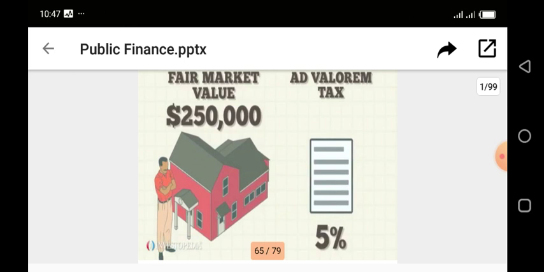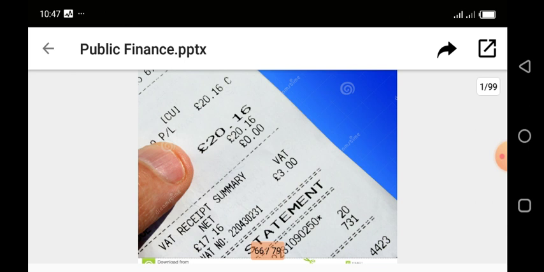It's a form of property tax, but this property tax is ad valorem tax. You can say as well, that's value added receipt summary.